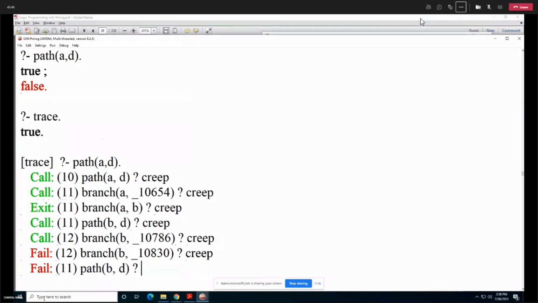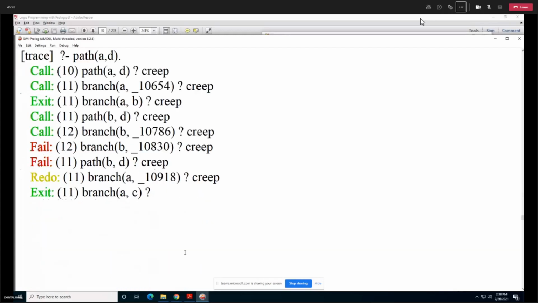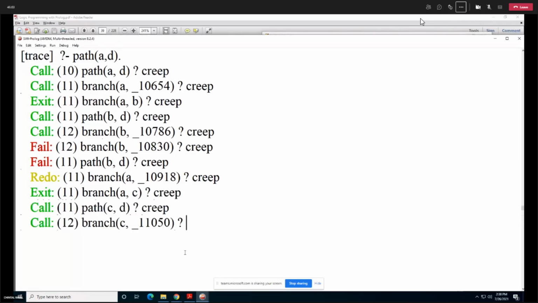But now what happens? Prolog backtracks. Here it is backtracking; it is doing redo. Backtracking in Prolog can be explained like this: if one condition or rule fails, Prolog backtracks to the previous successful rule and starts all over again.